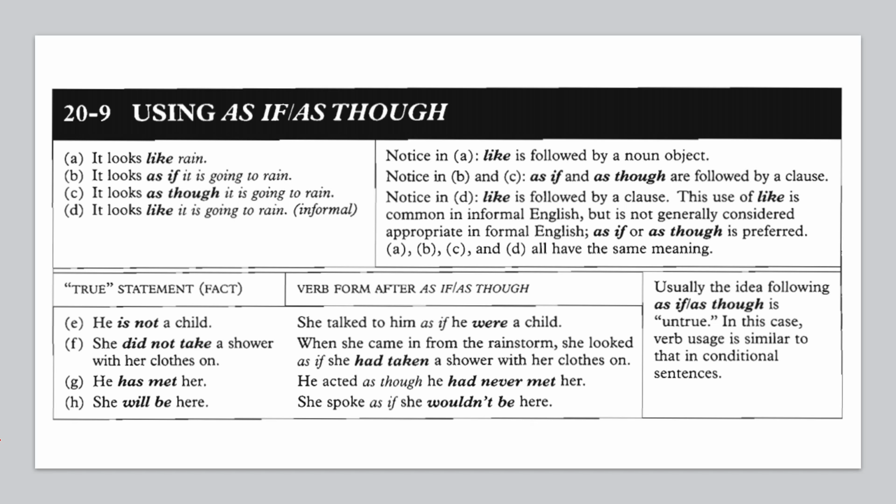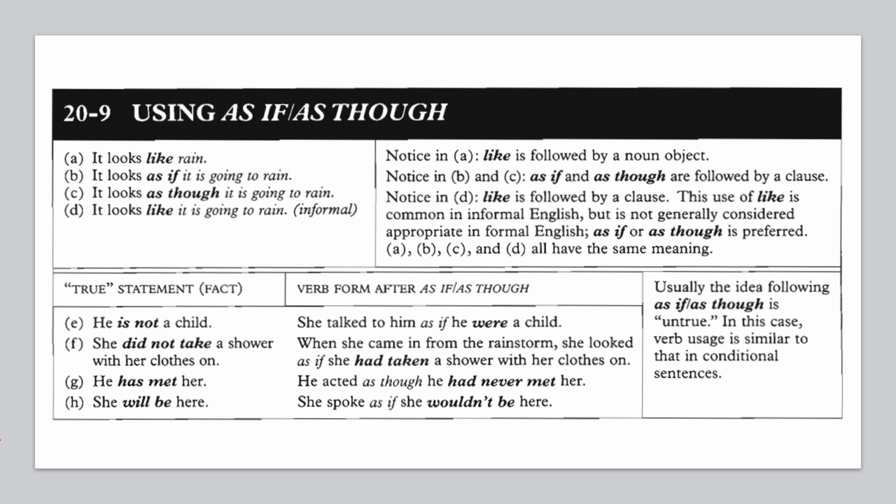The last example, D: It looks like it is going to rain. It is considered informal. Like is followed by a clause. In D, this use of like is common in informal English, but it is not generally considered appropriate in formal English. As if or as though is preferred. A, B, C, and D all have the same meaning.